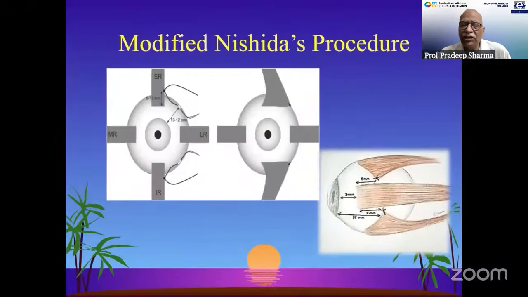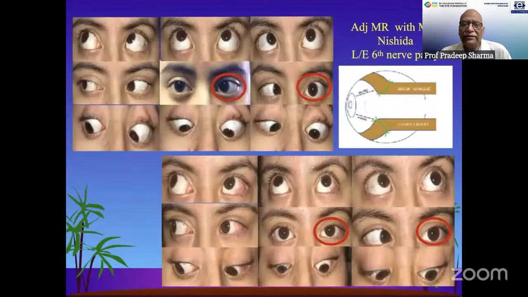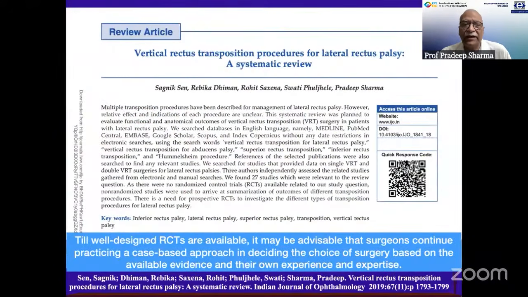The modified Nishida's procedure, or the belly transfer of the vertical recti without splitting the vertical recti and without disinserting the vertical recti, is a good advance to make use of, as it doesn't sacrifice the anterior segment blood supply and gives the vectorization of the vertical force. So these are cases in which we have achieved the correction.